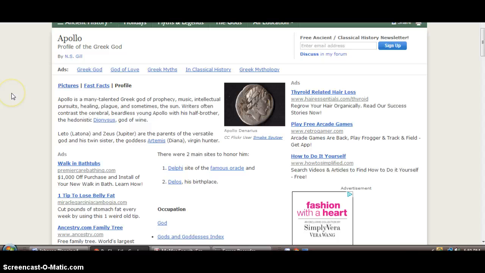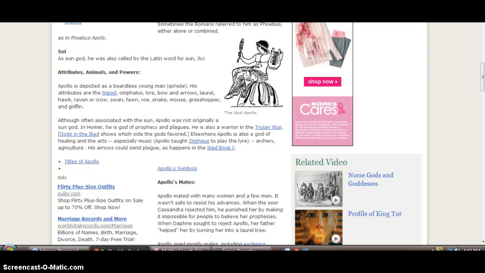Since I believe that I can trust her based on researching her, I can now read this site to see if I can answer the question that I'm looking for, what he looked like. And what I'm doing is looking at the bold subtitles, and here's attributes. So it tells me that Apollo is depicted as a beardless young man, and it gives the following attributes. So I would be able to answer my question on my mythology outline.